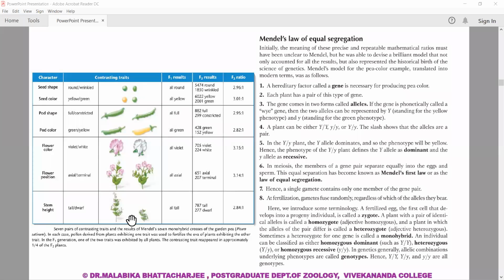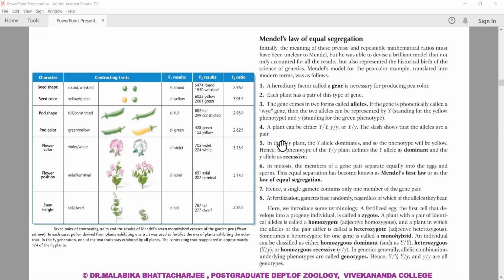The second observation was that alleles separate when gametes are formed. I'll come to that picture later on. So when gametes are formed, the alleles separate during anaphase of meiosis, and in equal proportions.